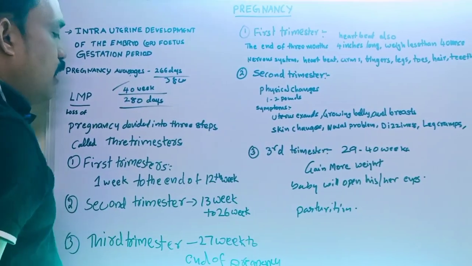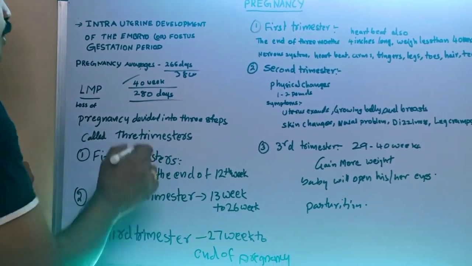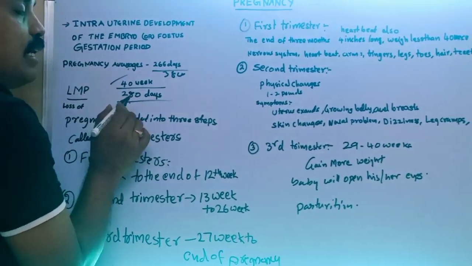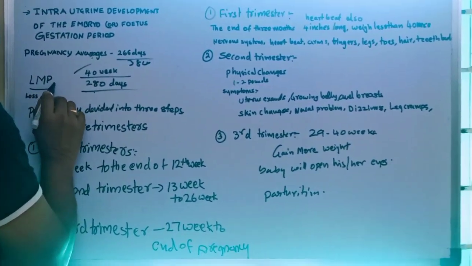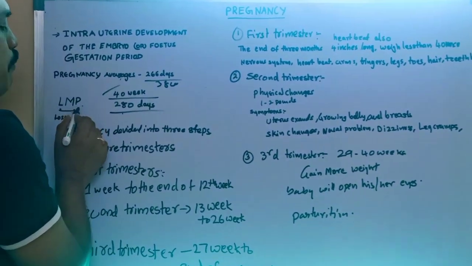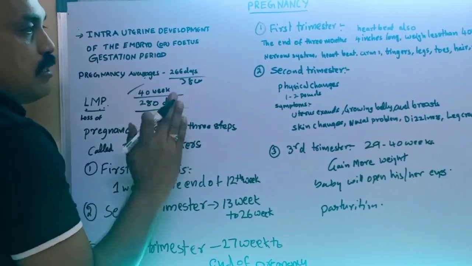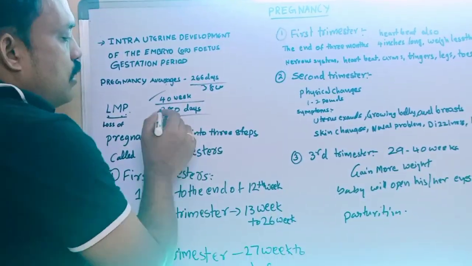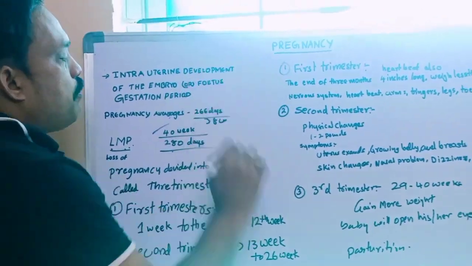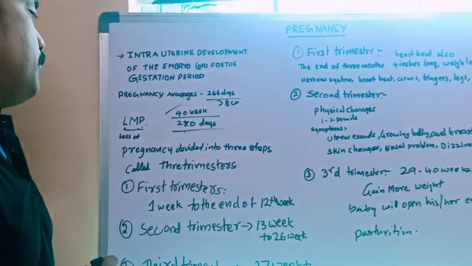and 280 days. How are these 280 days calculated? From the last menstrual period, LMP, up to 40 weeks. That 40-week period is what we call the pregnancy period.